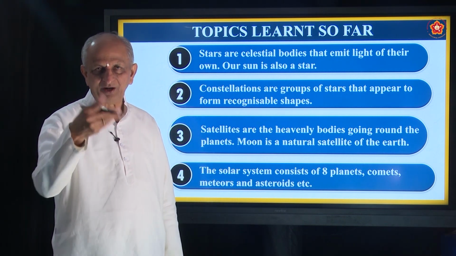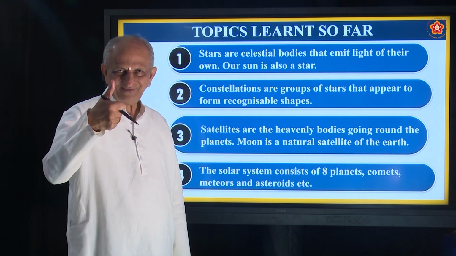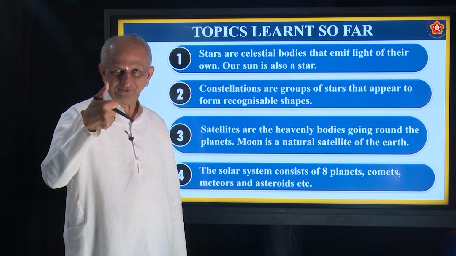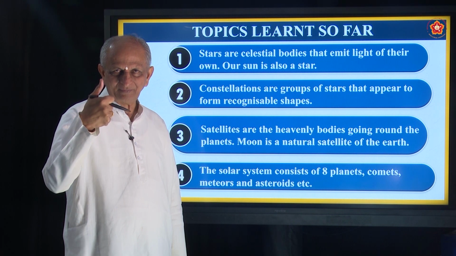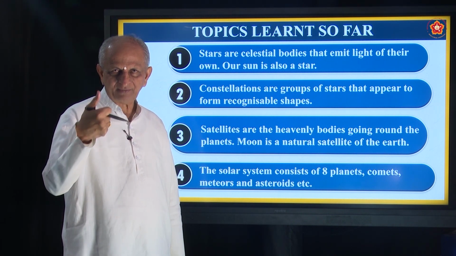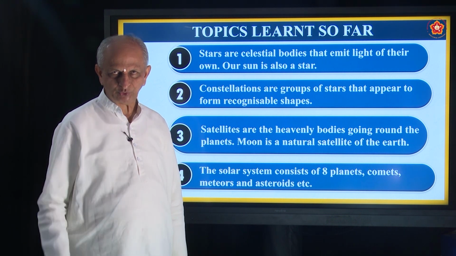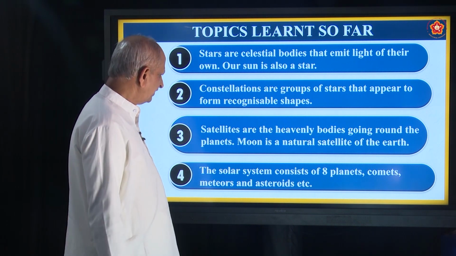Can you name some of them in order? Come on. Yeah. First one is Mercury, then Venus, then Earth, Mars, Jupiter, Saturn, Uranus, Neptune. Totally how many are there? 8, okay. So we have studied some of them already.